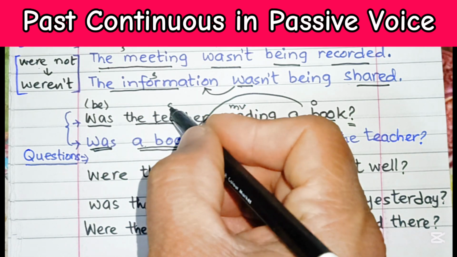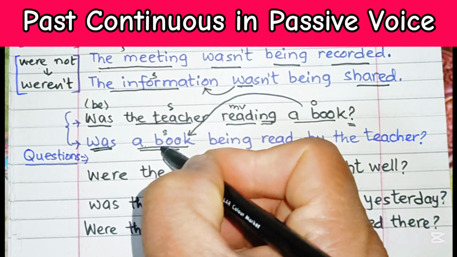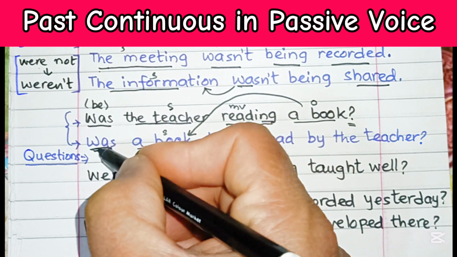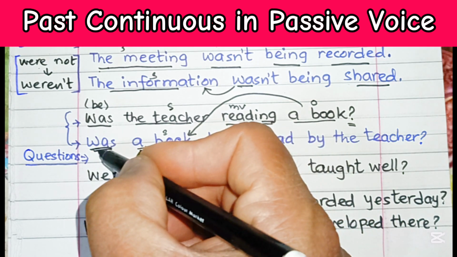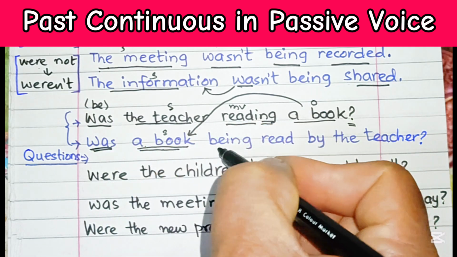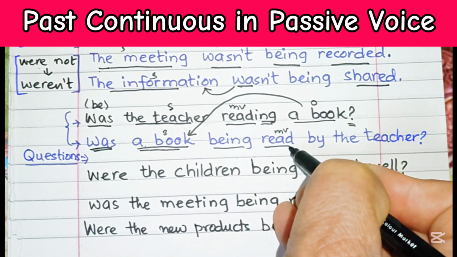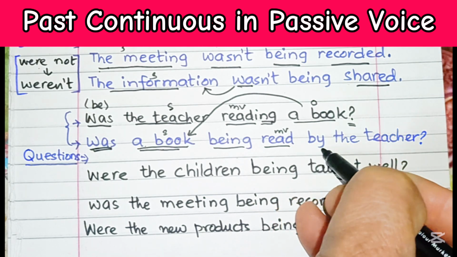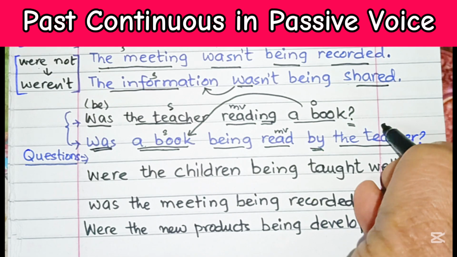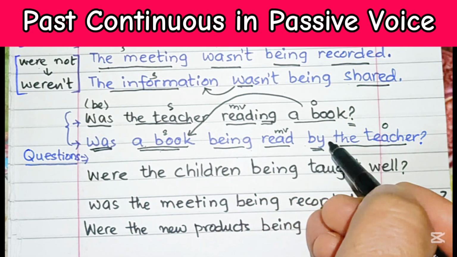In active voice it was the subject. Now the new subject is a book, so this remains the same. It remains singular, so the verb was remains the same. There will be no change. Was a book, then being read, this is the main verb. Read, read, read. And then this preposition to show the agent, and then this is the object over here. Was a book being read by the teacher?